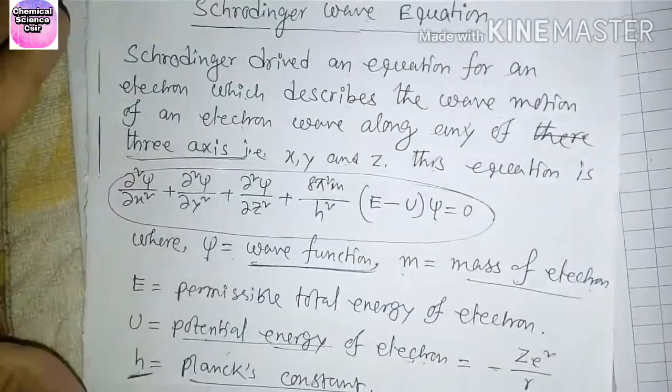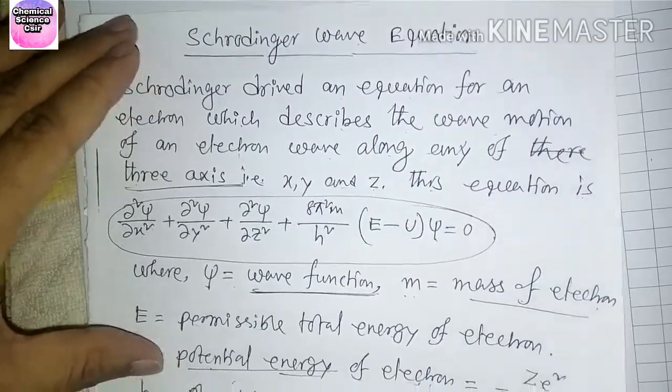So this one is the Schrodinger wave equation, an important one.